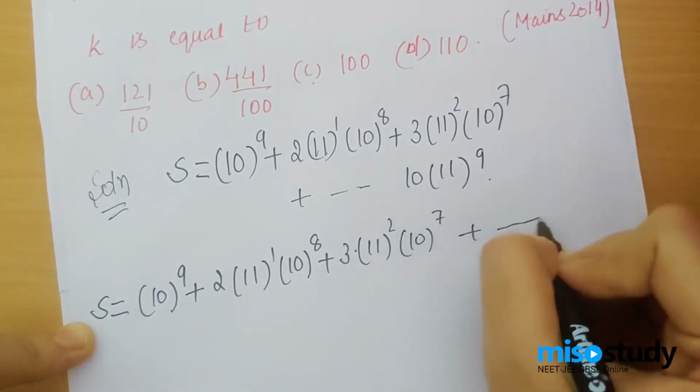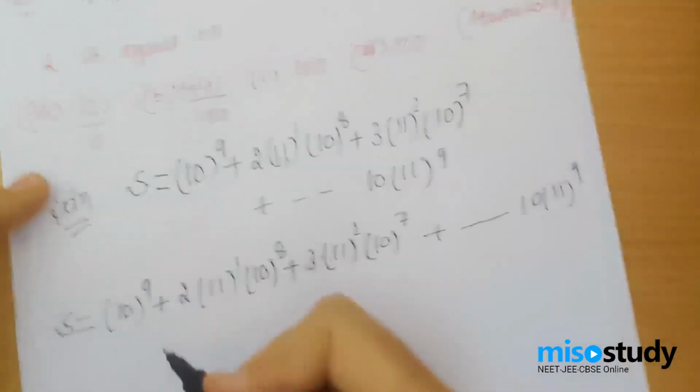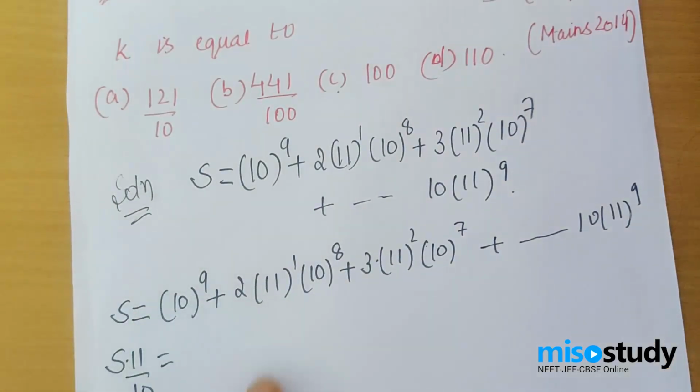Plus so on, 10 into 11 power 9. Now if I multiply this by s into 11 by 10, what will happen? If I multiply the entire thing by 11 by 10 and start from here.